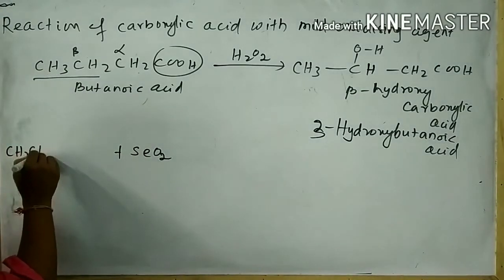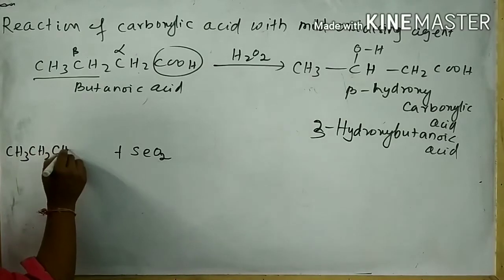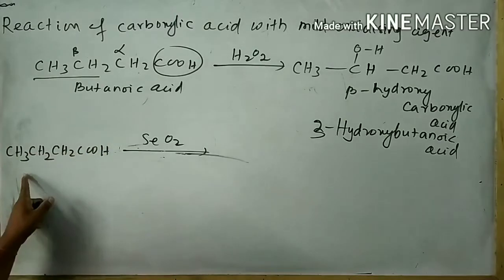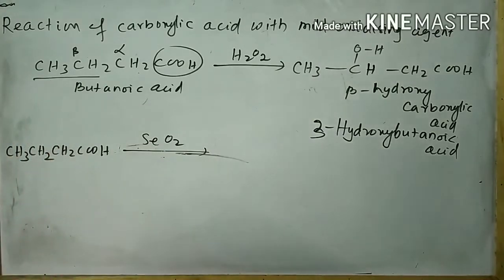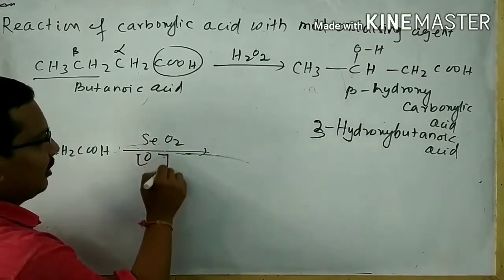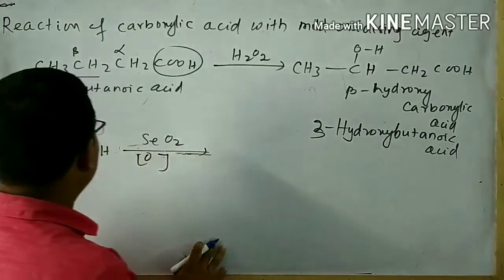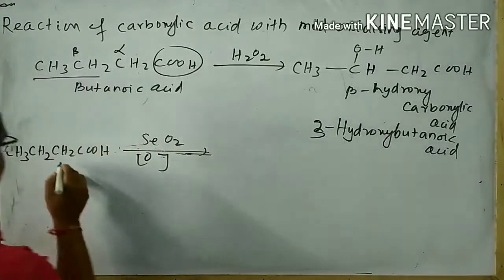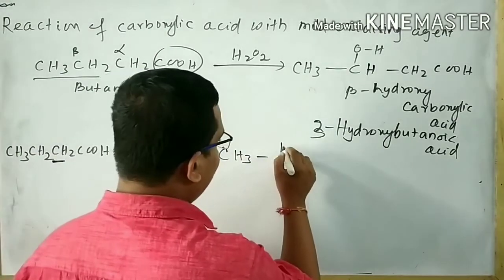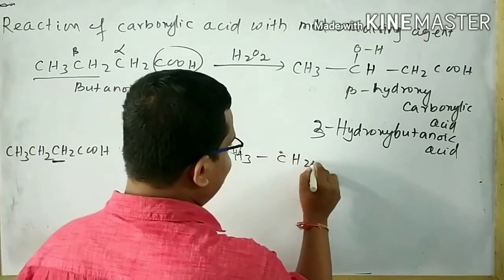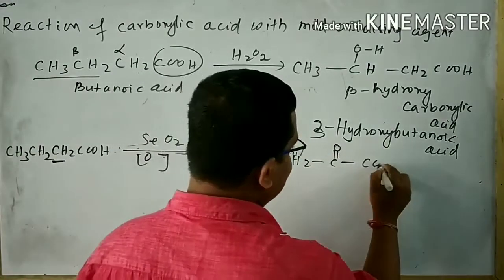Take another example. Suppose take butanoic acid, CH3CH2COOH. When butanoic acid is subjected to oxidation with selenium oxide, then oxidation takes place at the alpha position, and a keto acid is formed.